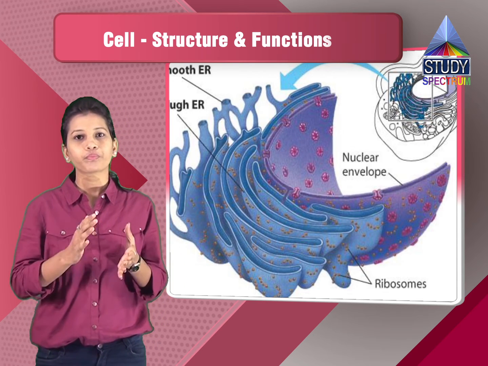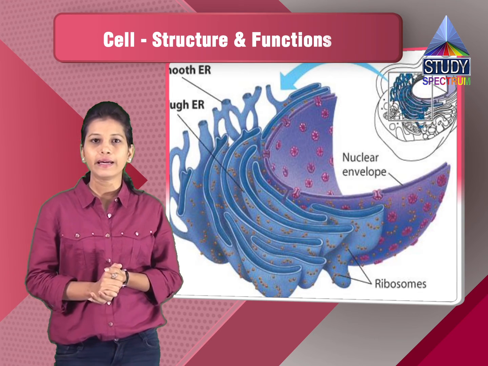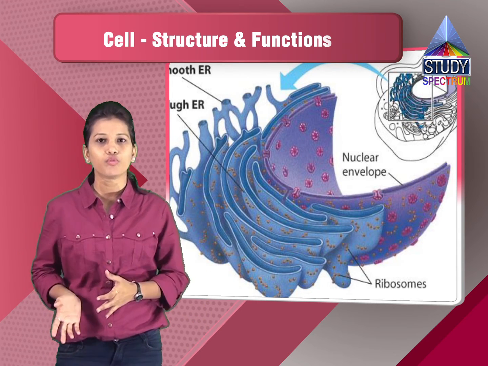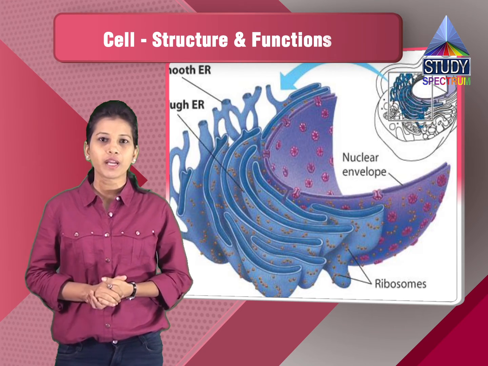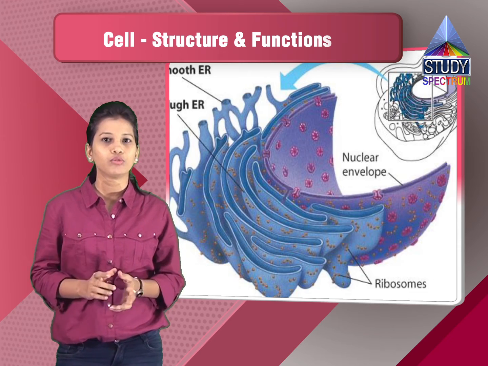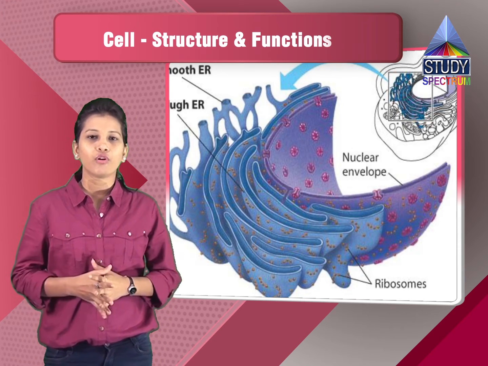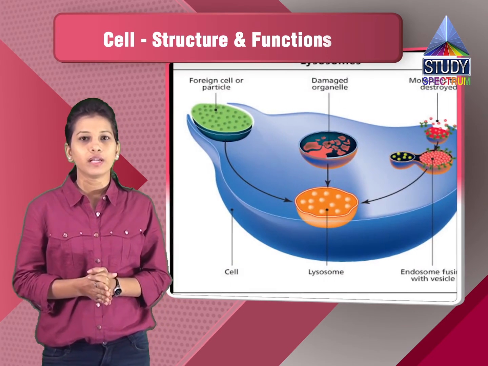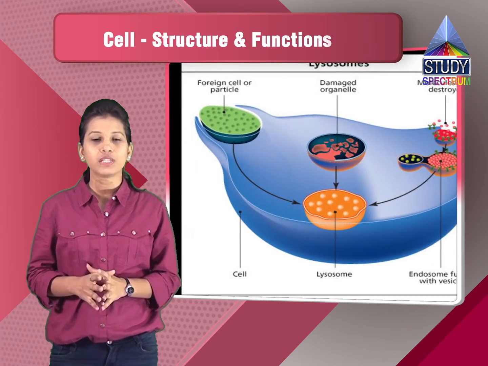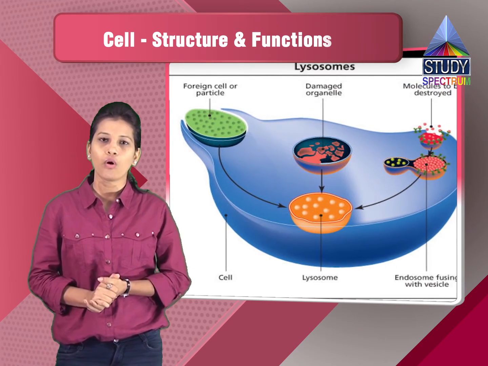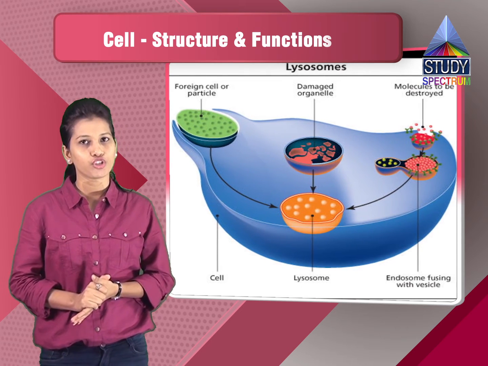So this way, endoplasmic reticulum is again there. There are two types of endoplasmic reticulum: rough endoplasmic reticulum and smooth endoplasmic reticulum. Endoplasmic reticulum originates from the nuclear membrane, so it is connected to the nucleus. Then we have also seen the lysosomes, the suicide bags. Then ribosomes we have seen. So these are all the organelles which are there in the cell, and various parts have their various functions.